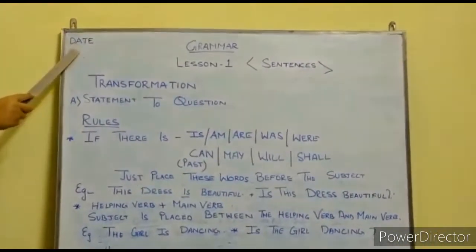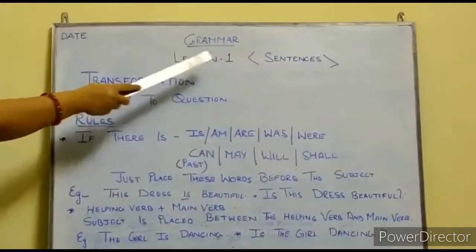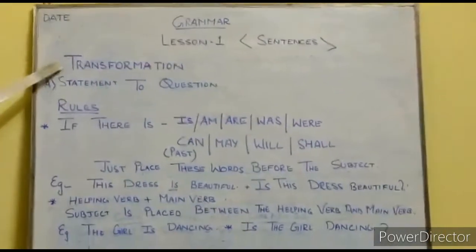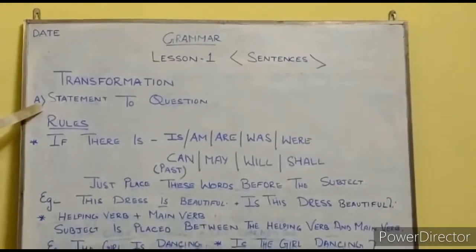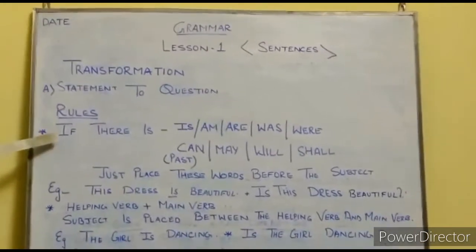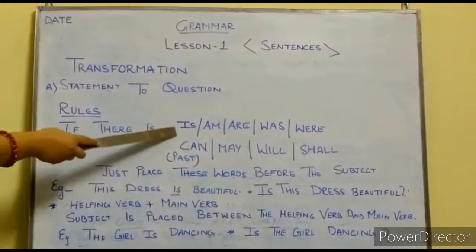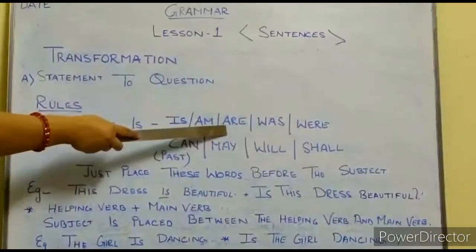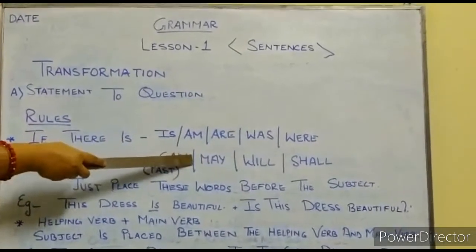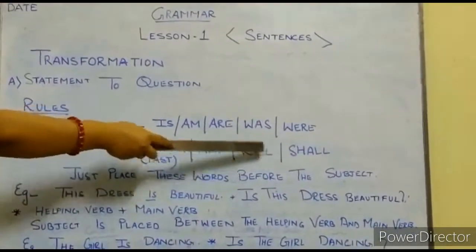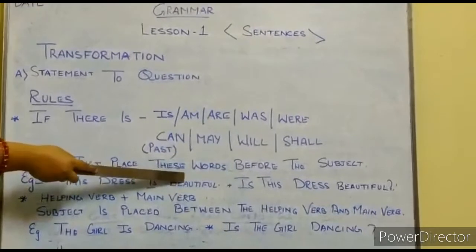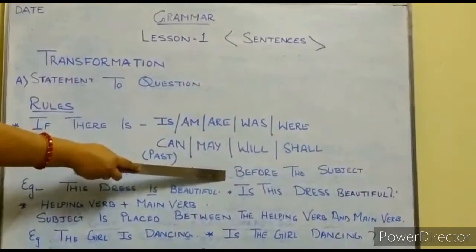First of all, you will mention the date, lesson and the name of the lesson, that is sentences. Then transformation. And what topic we are dealing with? Statement to question. Rules. If there is am, are, was, were, can, may, will, shall, or the past tense of these words, just place these words before the subject in the sentence.